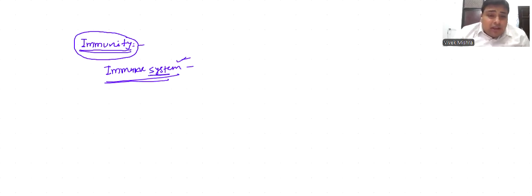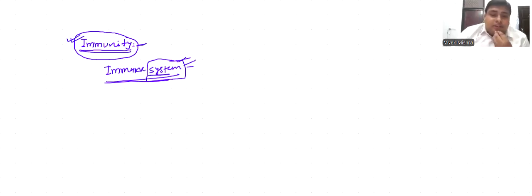It means in this process of the immune system, many organs as well as many cells of our body are involved in protection.